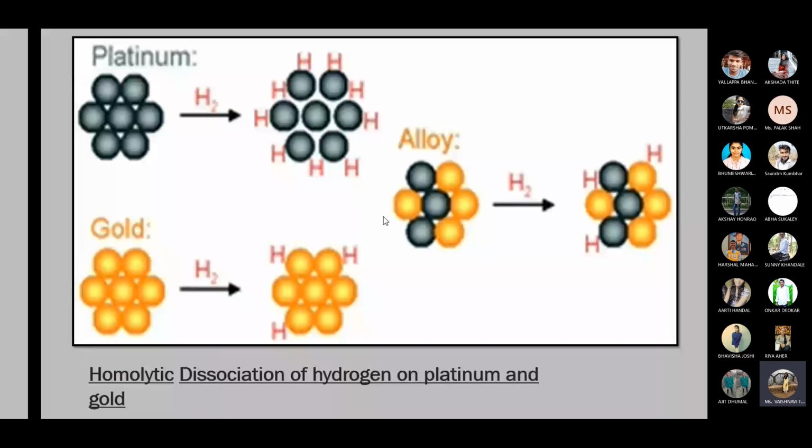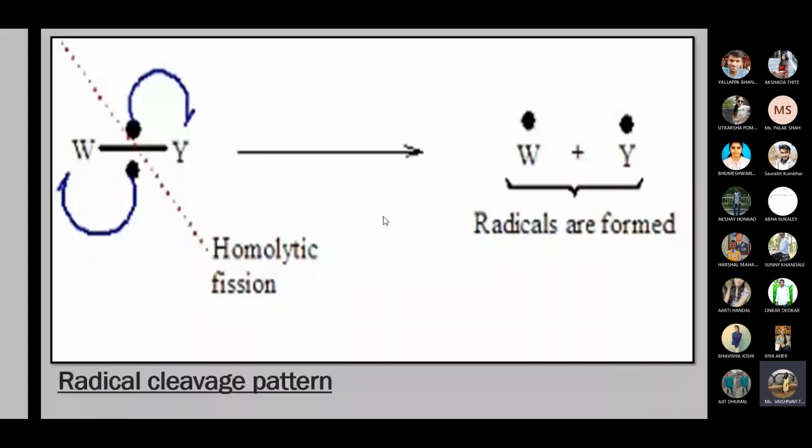This is also the homolytic dissociation of hydrogen on platinum and gold. It is given here. In a similar manner, it will physisorb, then chemisorb, the bond cleavage takes place, and at the end you will get the hydrogen atoms separately. Homolytic cleavage or dissociation takes place. This is the mechanism for radical cleavage.